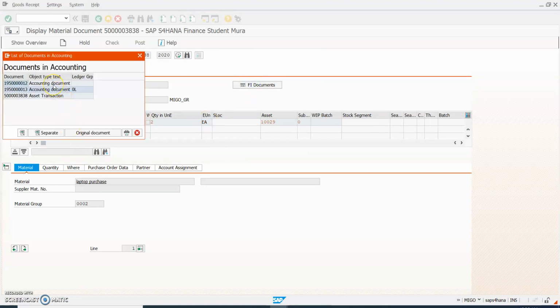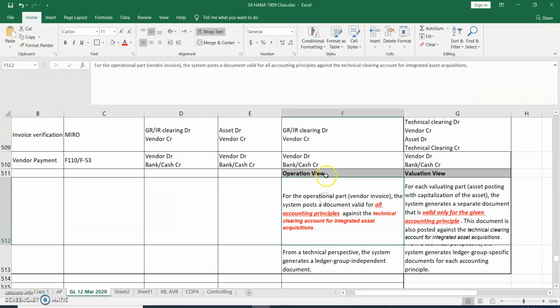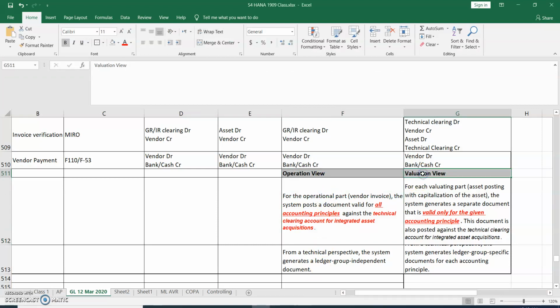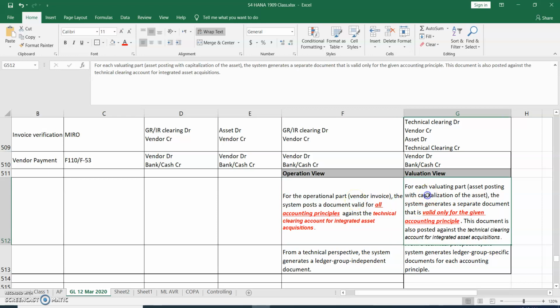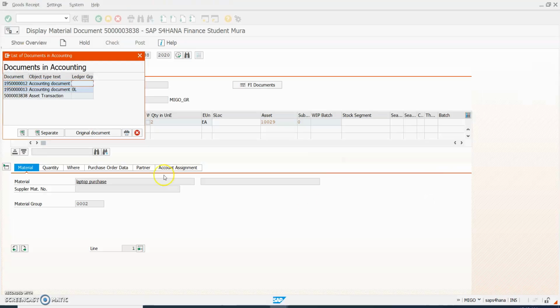Here we can see the accounting impact. There are two documents created, one with ledger and another one without ledger group. Now if you go to our Excel sheet, there are two views. One is operational view and the second one is valuation view. The operational view basically indicates the vendor invoice, and the valuation view is the asset accounting document. Here we can see this is the vendor invoice document and here it is the asset accounting document.